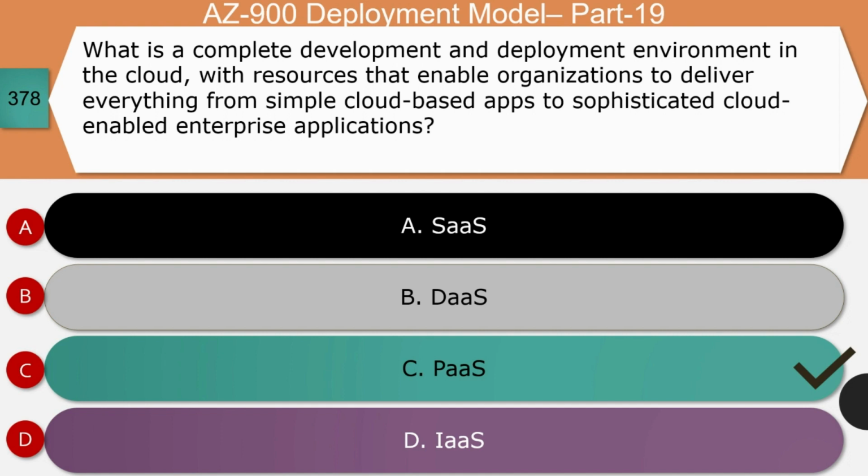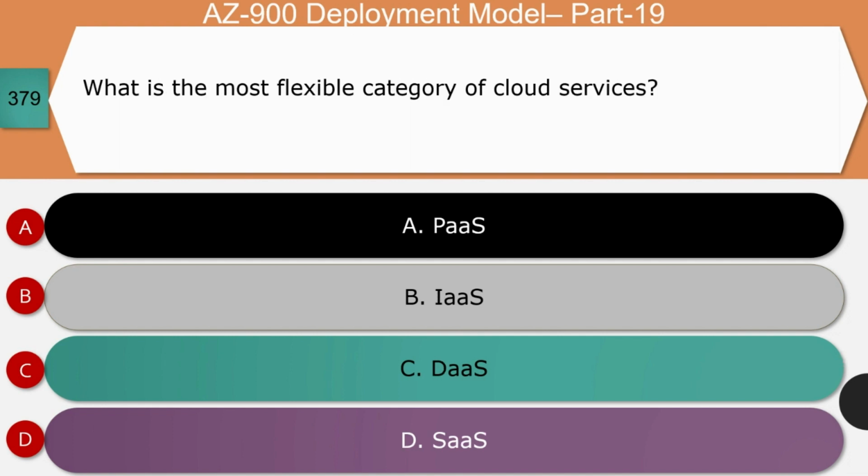Platform as a service provides everything for the developer to develop, test, and deploy the cloud application. It provides basic things like framework, runtime environment, and databases, and many more. In addition to this, it offers services such as analytics, IoT, machine learning, and other third-party services. And so, using this, you can develop a simple, small web application to an enterprise level application. And so, option C is the correct answer.